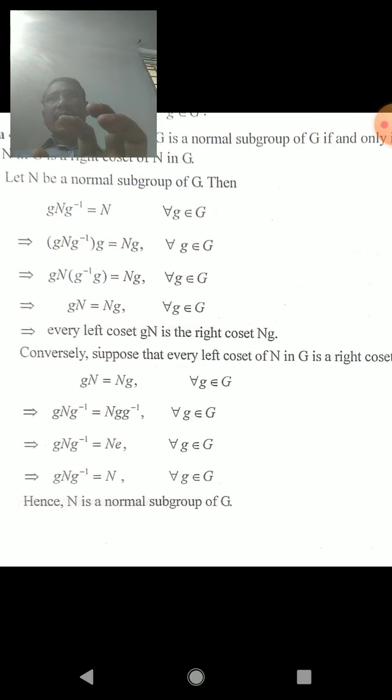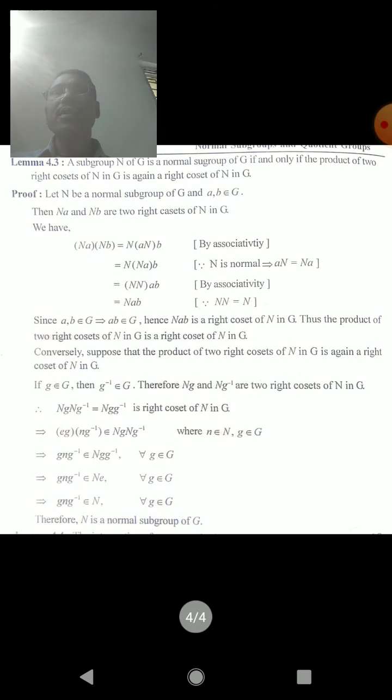Here you have to remember that if N is a normal subgroup of G, then every left coset gN is equal to every right coset Ng. Or conversely, if every left coset is equal to a right coset, then N must be a normal subgroup. Now we shall prove the third lemma.